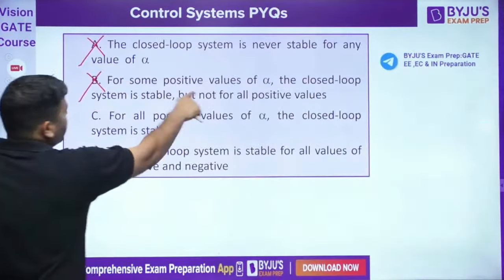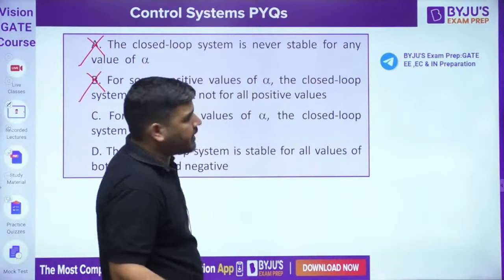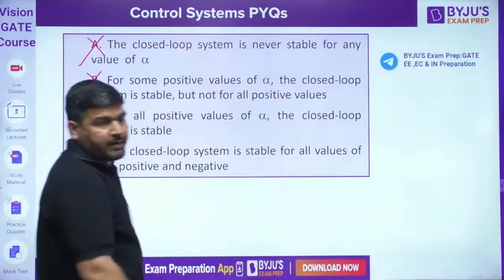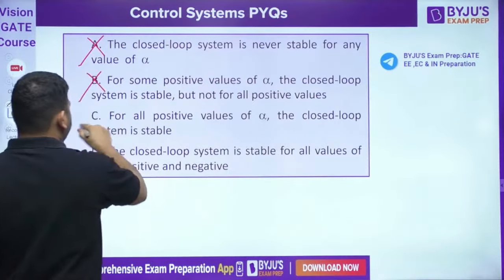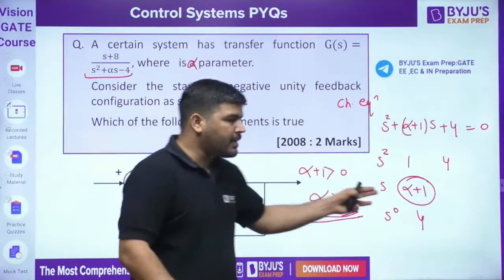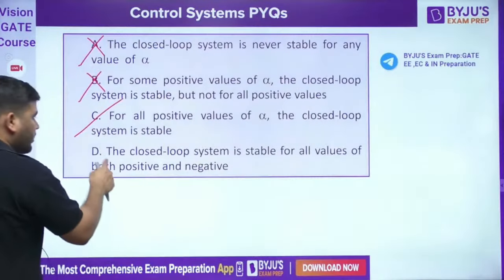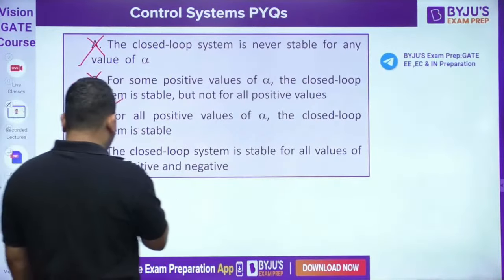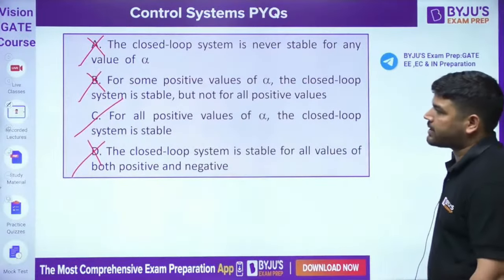But this answer is wrong, because it says that for some positive values of alpha it is stable. For all positive values, it is stable. We know that. For all positive values of alpha, the closed loop system is stable. That's correct, because if alpha is greater than minus 1, it contains all positive values also, na? Now, the closed loop system is stable for all values, both positive and negative. This is wrong. So the answer is C.